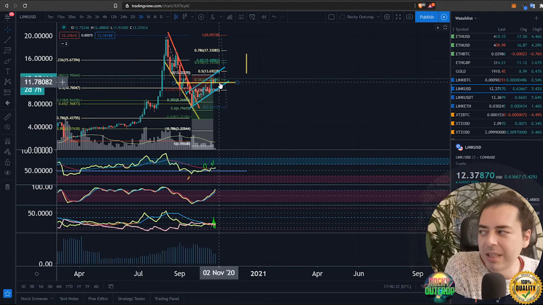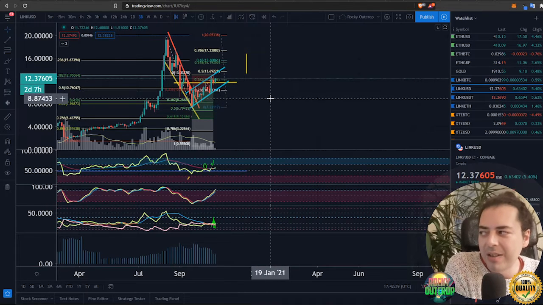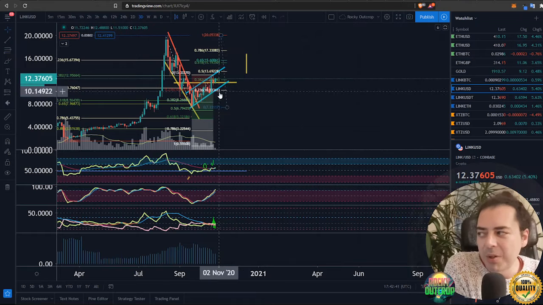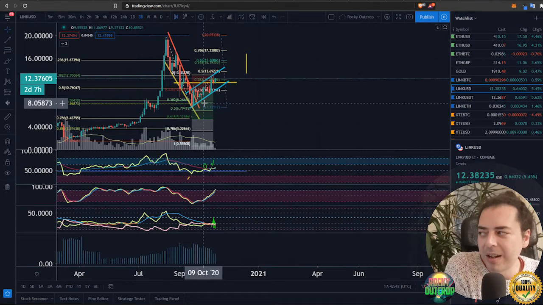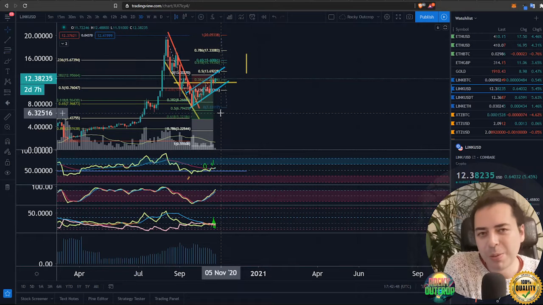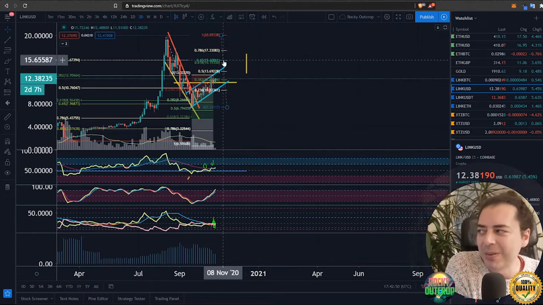If we were to actually drop down past this yellow line, that'd be going down past the median line of it. We could look down to $11 and then the downside target thereafter at $10.33. If we actually push past that and we're looking for negative downside targets, you're talking $8.26 and then $6.79. But let's hope that we don't have to do that, and instead we can look up towards these top side